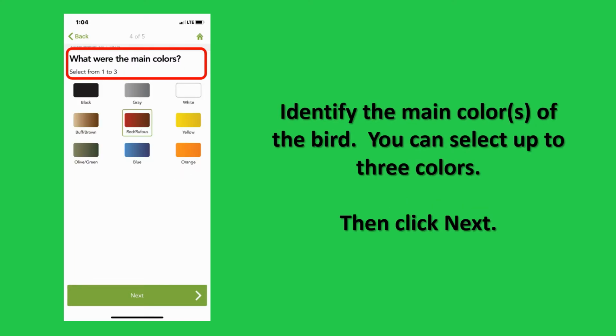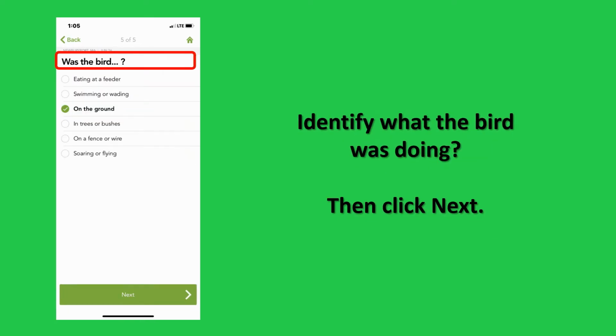What were the main colors? Identify the main colors of the bird. You can select up to 3 colors. When ready, click on Next. Where was the bird when you observed it, and what was it doing? When ready, click on Next.